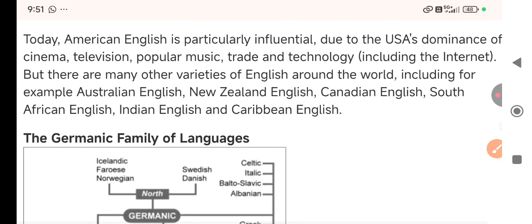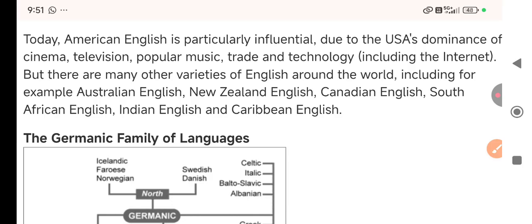Today, American English is particularly influential due to the USA's dominance of cinema, television, popular music, trade, and technology, including the internet. Big companies' offices are in Silicon Valley, and that's why the dominance of the English language, American English, is growing more and more, right?